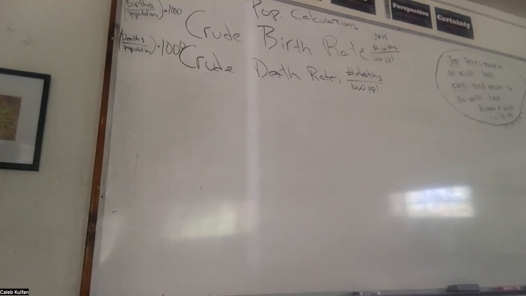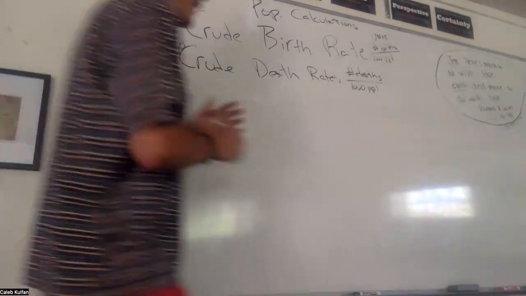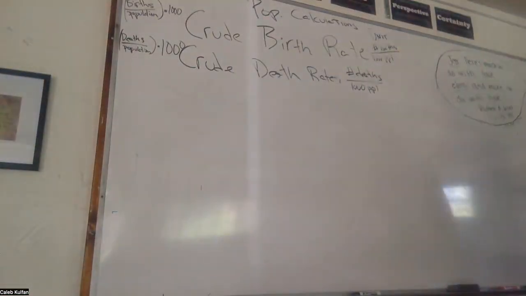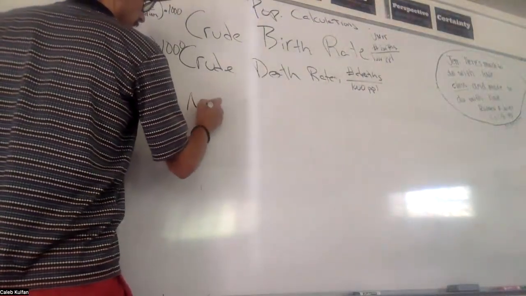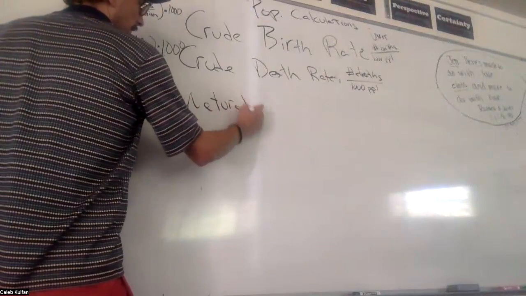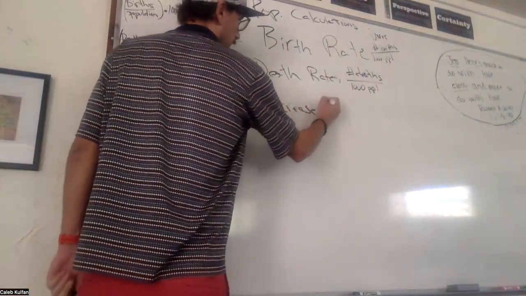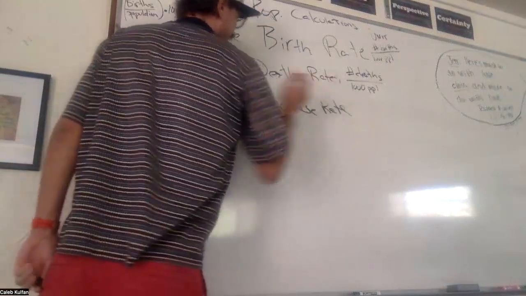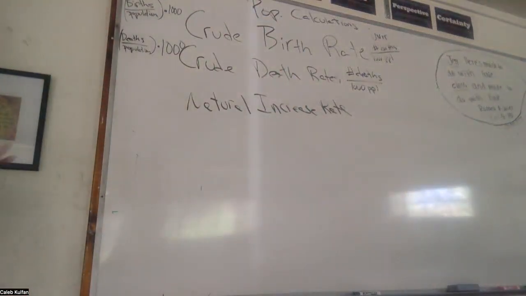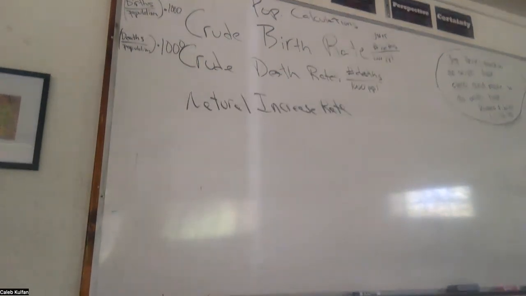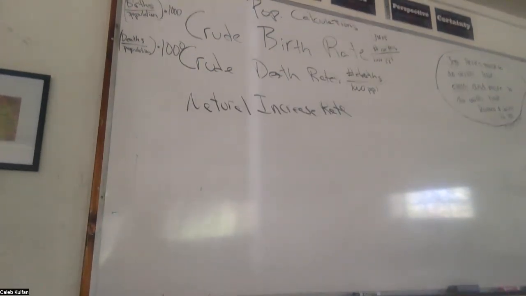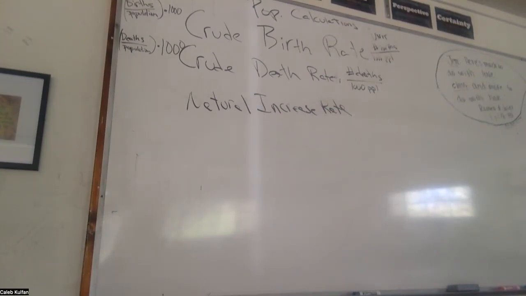Okay, questions on either of those? No. Okay. So natural increase rate. I bet you can't guess what this refers to based on the name. Probably the increase of naturalness, and how the rate of population is changing. Yeah, the percent change in your population. Death and birth, right? So we're going to look at births and deaths.